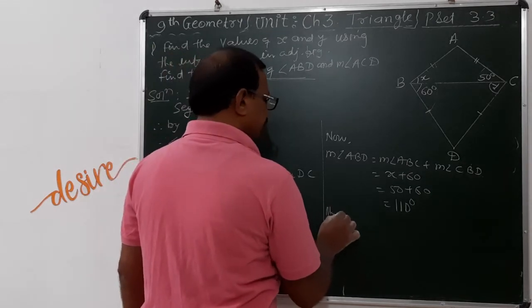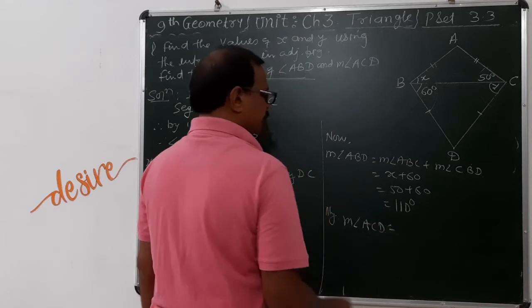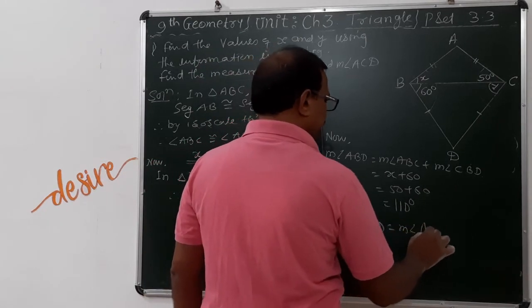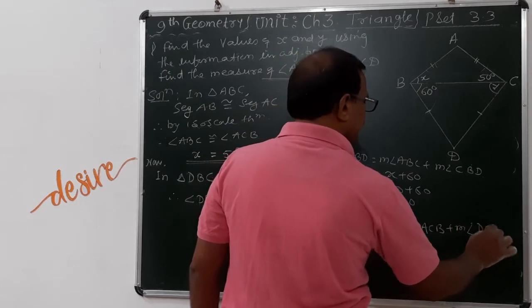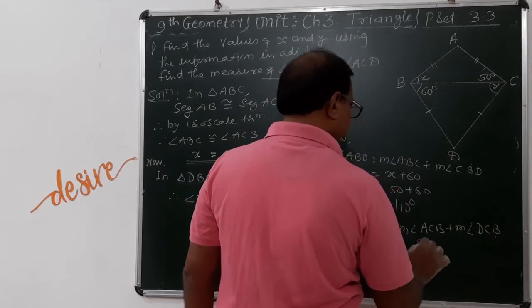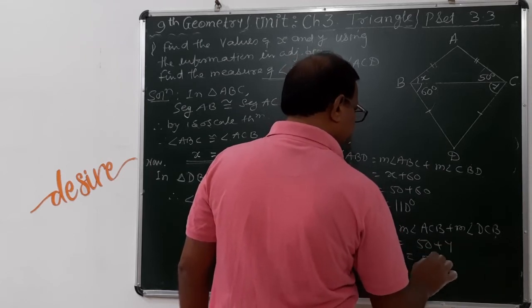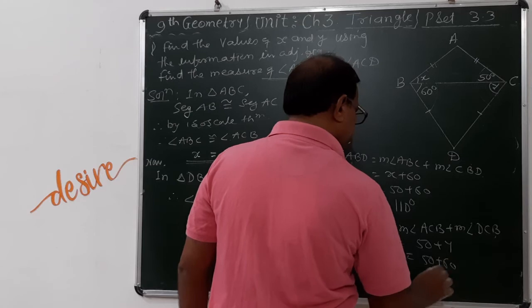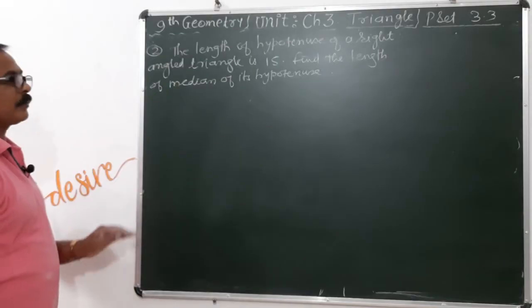Similarly, measure of angle ACD is equal to measure of angle ACB plus measure of angle DCB. So this is 50 plus y, 50 plus 60, again it is also 110 degrees.